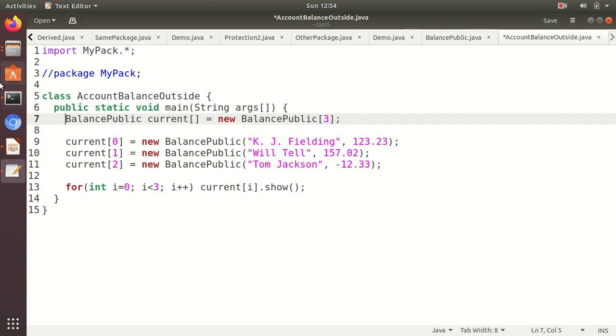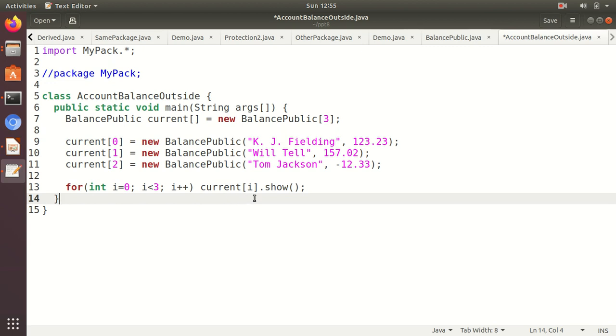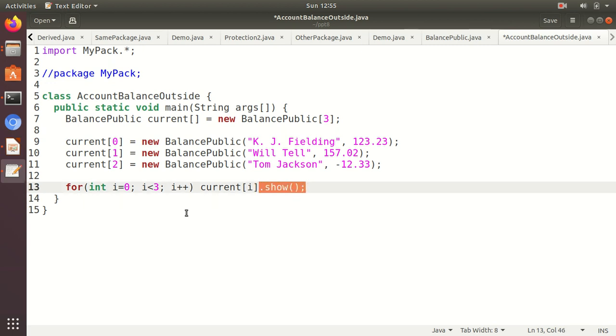So to simplify, we can import the package name. The hierarchy should be mentioned properly: my package, and this should be in the working directory. There should be a package mypack, and all the classes will be included here, so I can access it directly. All right, balance public. Using this I can call the public default constructor, and using this I can use the public method.